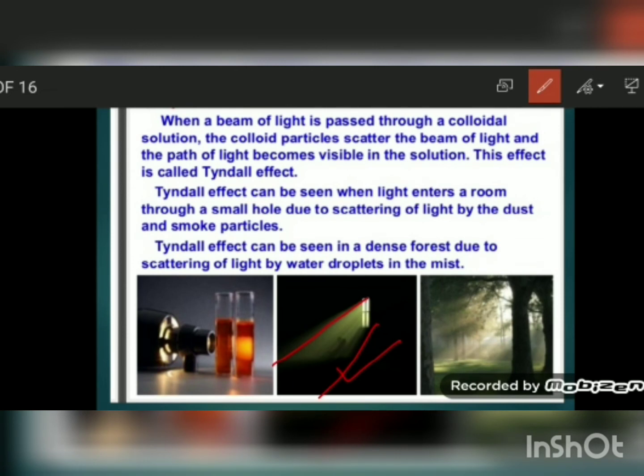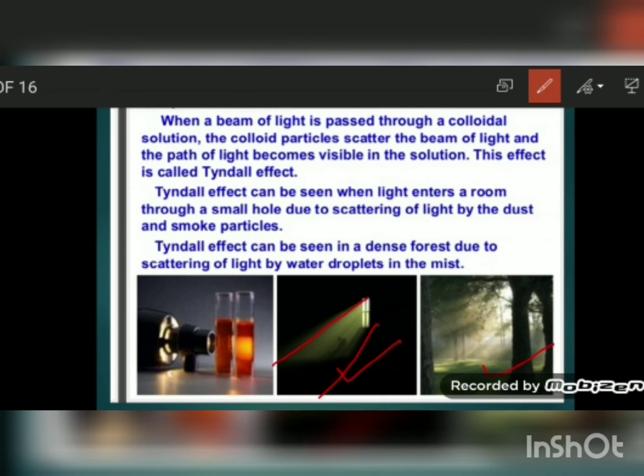In the same way, in this figure you can see in a dense forest, light is coming towards the ground, and because of water vapors and mist present in the air, the light rays are scattered.